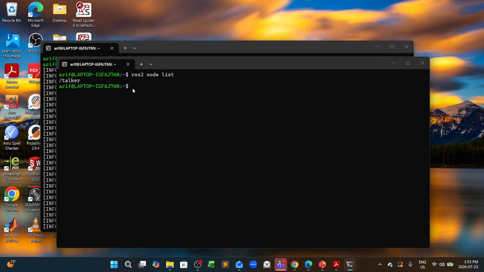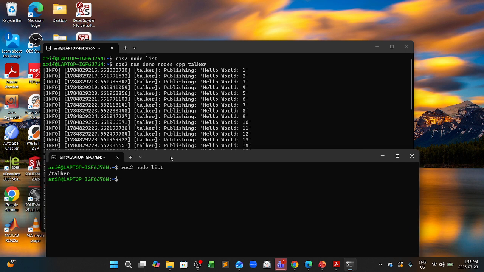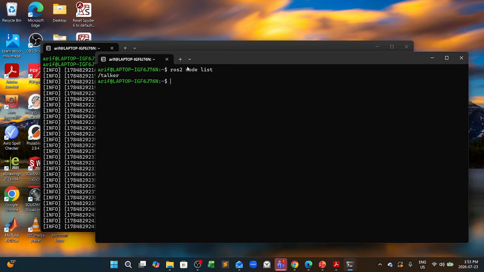Now here one thing is important: the information that the first node is passing is getting passed to a topic. So it doesn't need another node to receive it. It's not targeting any other node, rather it's targeting a channel which is called a topic, and that's why it keeps creating that information even though there is no one to listen. So let's try ROS2 topic list.